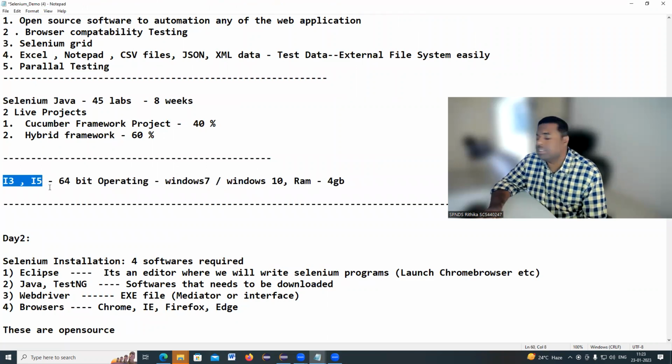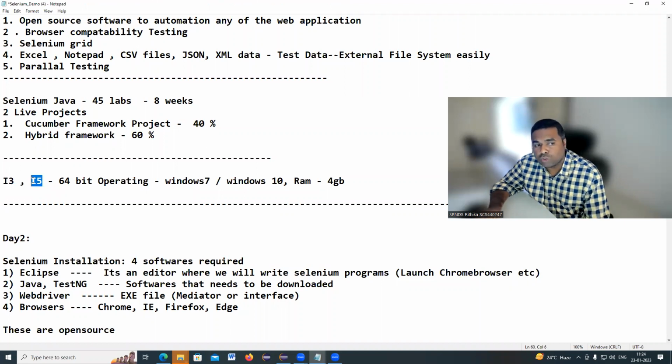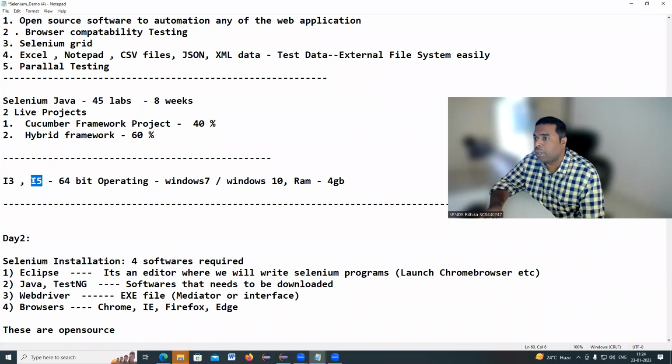i3, i5. So these are the minimum laptop configuration required. Without systems, we cannot go ahead with this course. Get ready with your laptops. My recommendation is to prefer the i5 laptop. If you are using i3 laptops, the software might run, but it will be a little bit slow, but we can manage. But the best recommendation is you can go with i5 or i7 laptops. i7 is very fast.